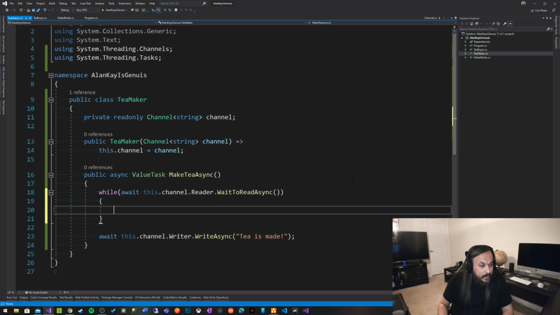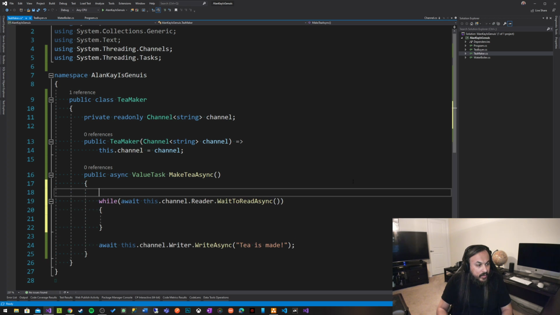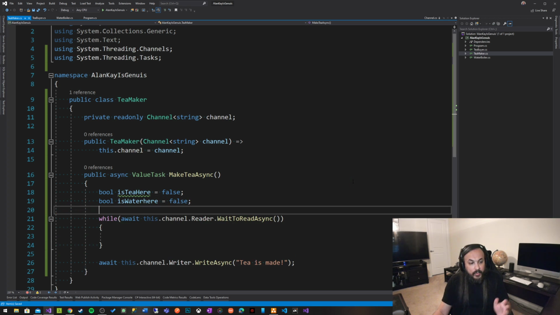So what does that mean? I could go here and verify. I could say Boolean is tea here equal false, and Boolean is water here equal false. So this guy didn't receive the water or the tea.